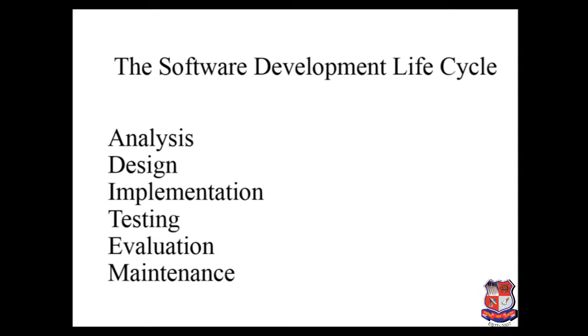But a few of the stages are available in all the software models: analysis, design, implementation, testing, evaluation and maintenance. Whether you are using the waterfall or incremental model, the basic software development life cycle is required in each and every software process model. That's why it is called the software development life cycle.